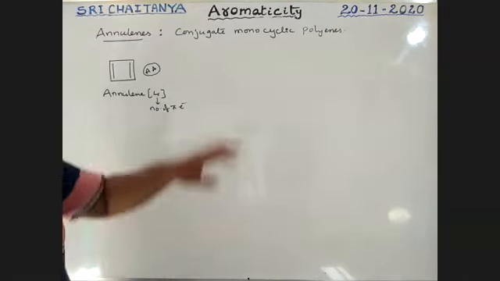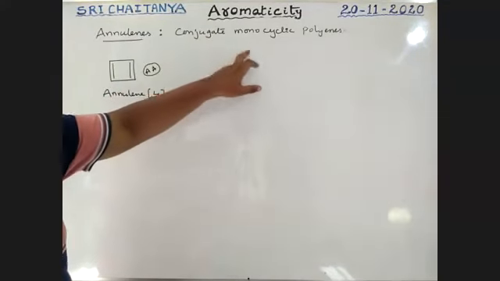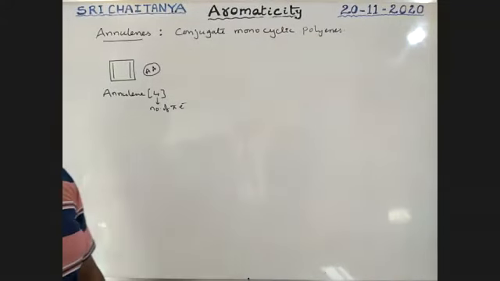Okay, these are called annulenes, boys. That is a cyclic compound with a conjugated system and more than one double bond.